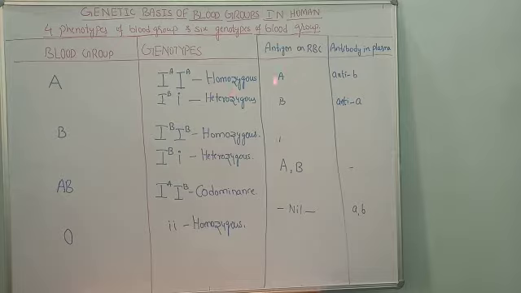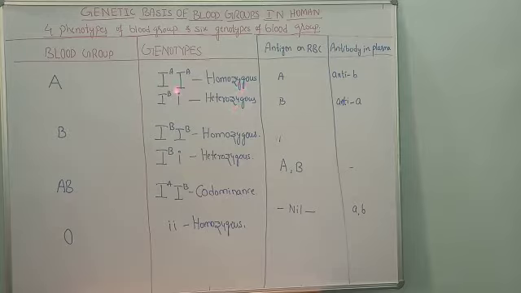Whereas blood group A can form another type of genotype, capital IA, small i. This is a heterozygous condition. Hetero means dissimilar, homo means same.